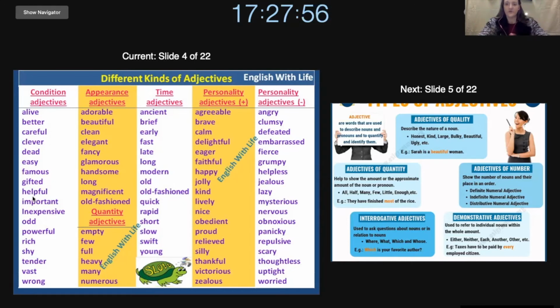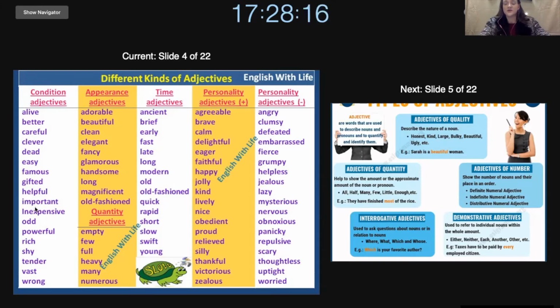Next, we have helpful. Helpful is when you help someone and you try to make something easier for them. So if I see an old lady trying to cross the road and she's carrying something heavy, then I will be helpful and carry some of the bags for her.